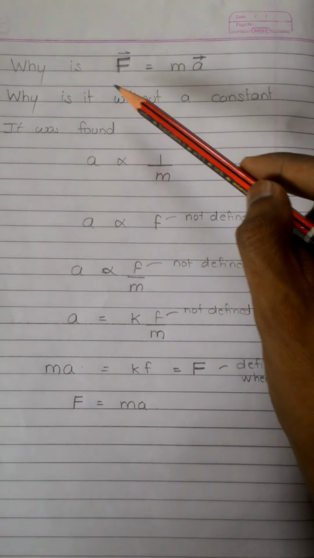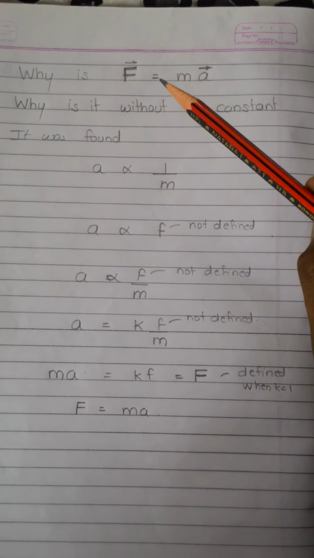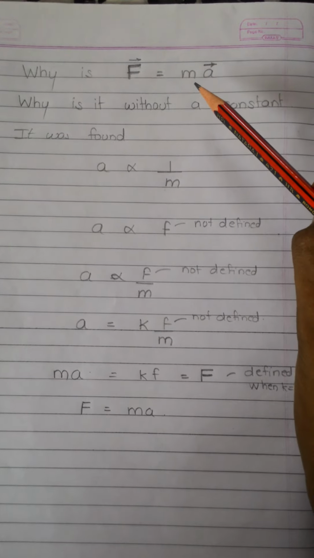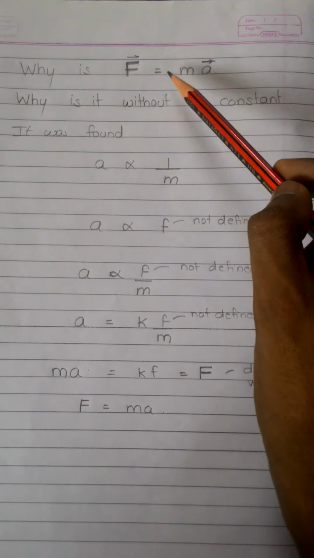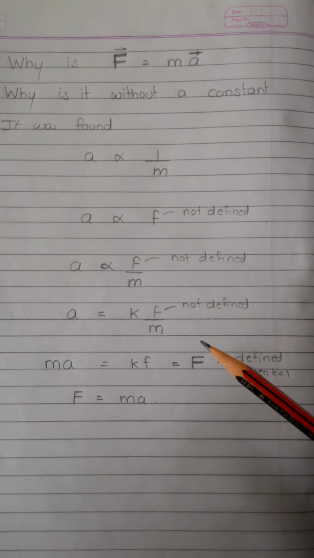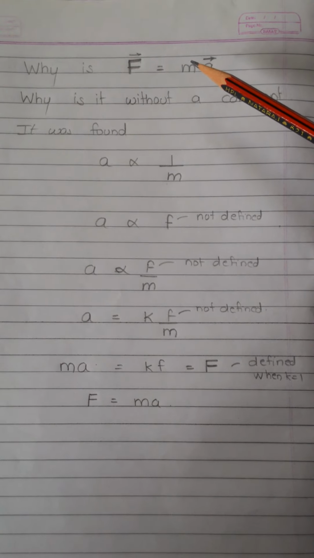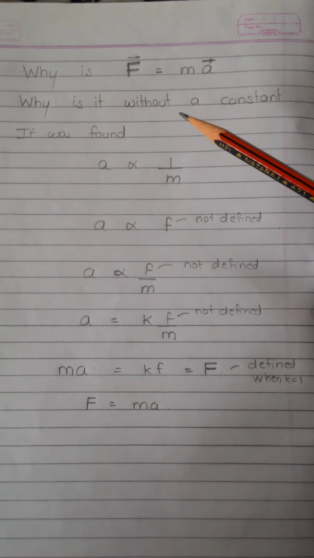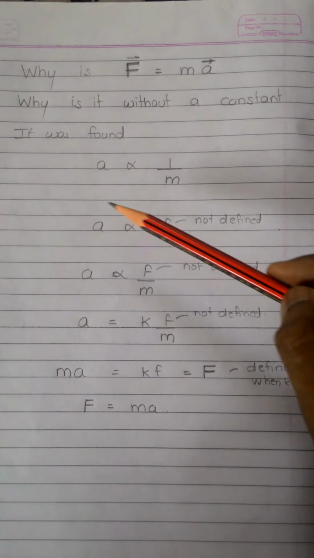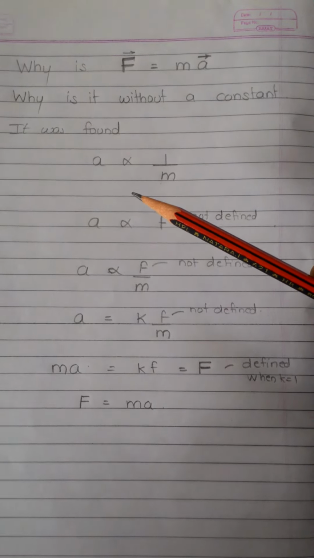It was Newton who discovered this equation. Was he so crazy enough to twist the world around him and make the equation exactly force equals mass times acceleration? Well, it was not the fact, because he had derived this equation from certain facts that I would like to introduce before you.